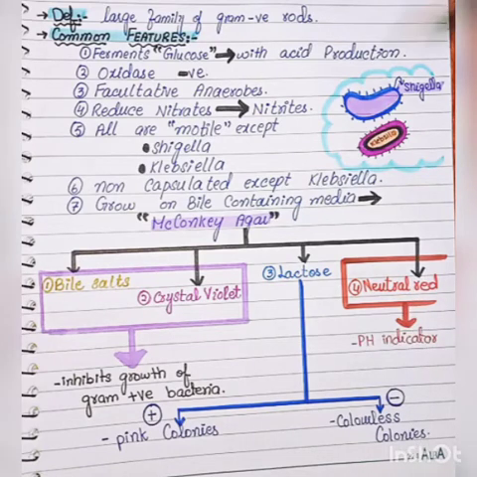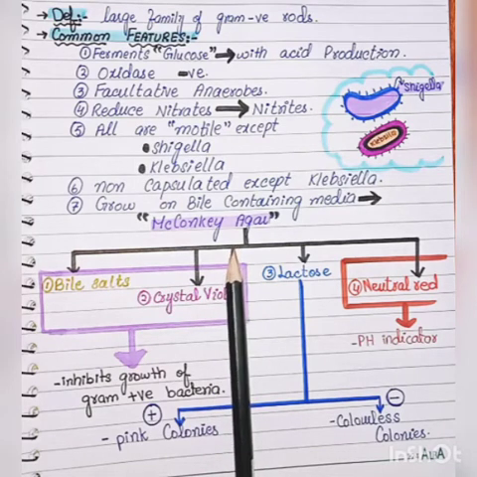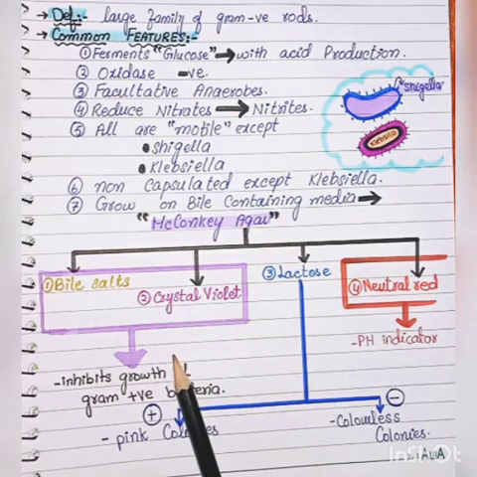As we know, MacConkey agar is a selective and differential media. Why do we call it selective and differential? Here are some reasons. First, bile salts and crystal violet. As constituents of MacConkey agar, these inhibit the growth of gram-positive bacteria, which is why we use MacConkey agar as a selective media.